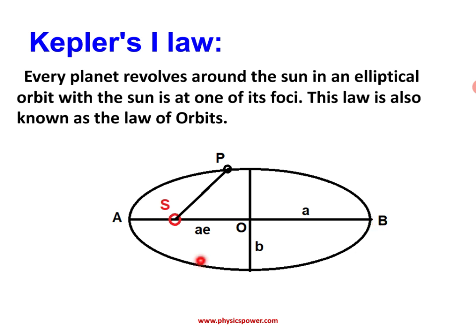Before the second law, in the diagram e is also there. e is called eccentricity. Kepler derived this mathematically: according to the eccentricity value we can say the shape of the curve. If e is greater than 1, it is a hyperbola; equal to 1, a parabola; less than 1, an ellipse. Kepler analyzed that the eccentricity of the planet revolving around the sun is less than 1, so he concluded the path is an elliptical path around the sun.